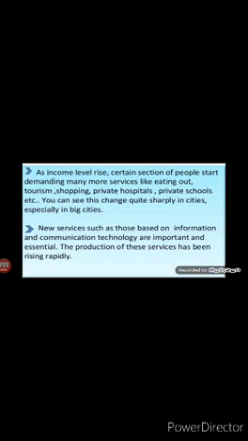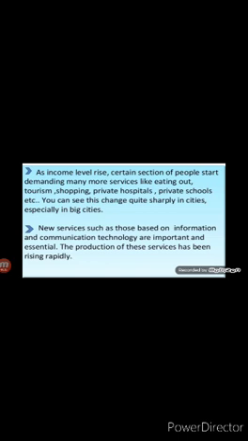Now the third reason is rise in income level. Children, as the income level rises, certain sections of people start demanding many more services like eating out, tourism, shopping, private hospitals, private schools, and professional training centers. We can see this change quite sharply in cities, especially in the big cities.